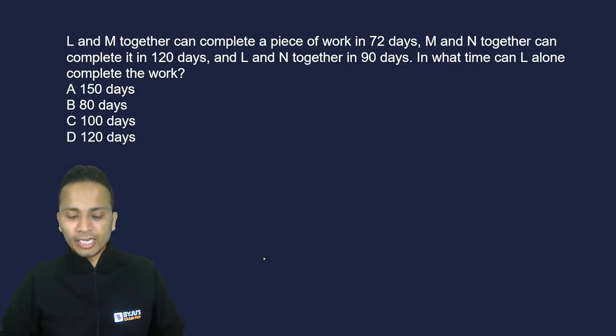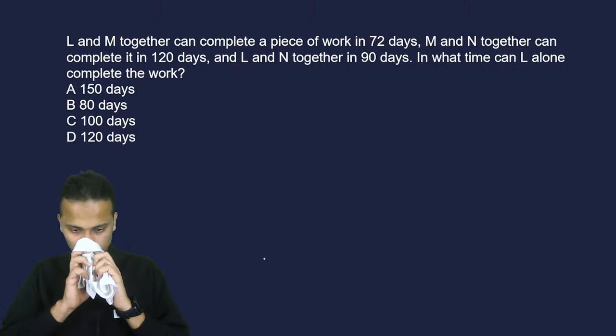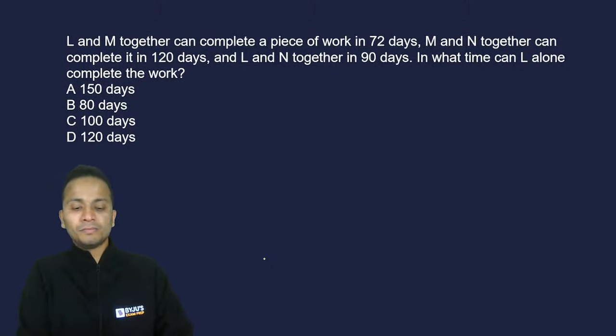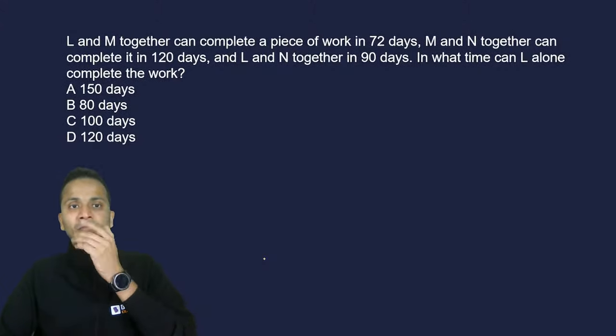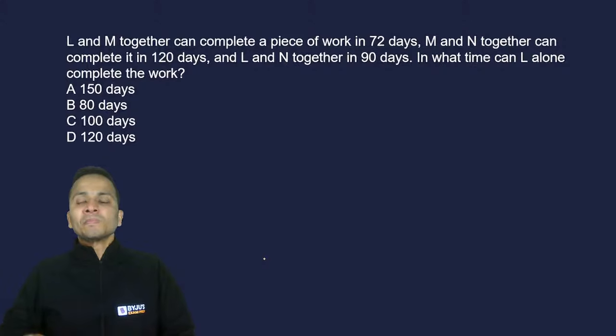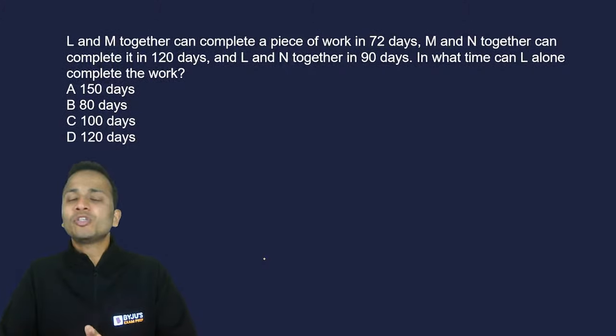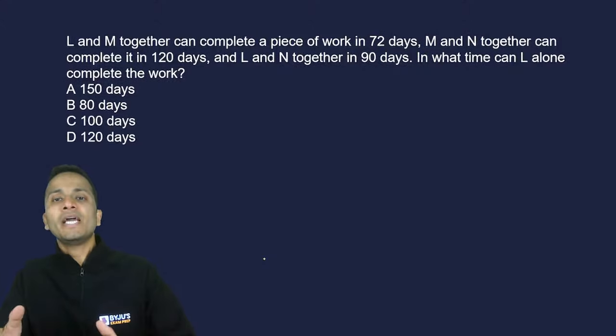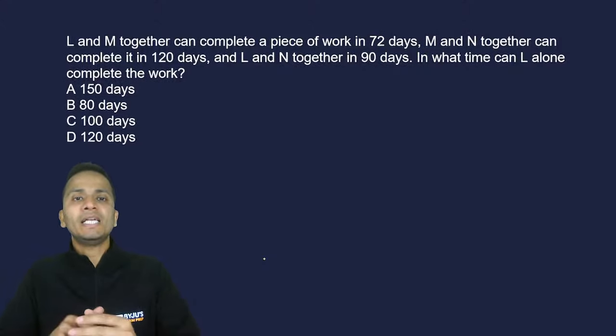Now, moving ahead, let's move on to the next question. The next question is again from time and work. L, M, N together can complete a piece of work in 72 days. M and N can do it in 120 and L and N in 90 days.